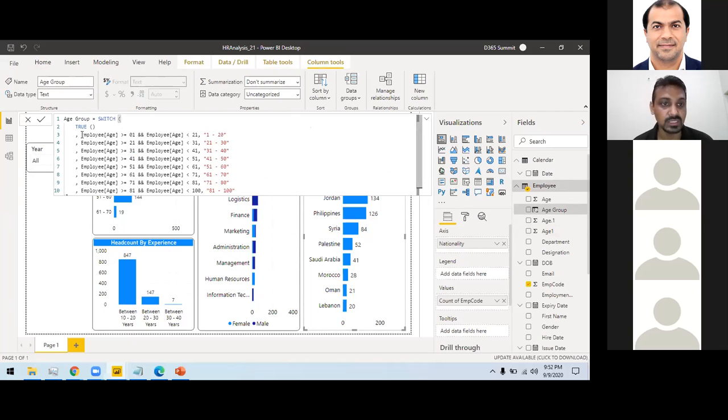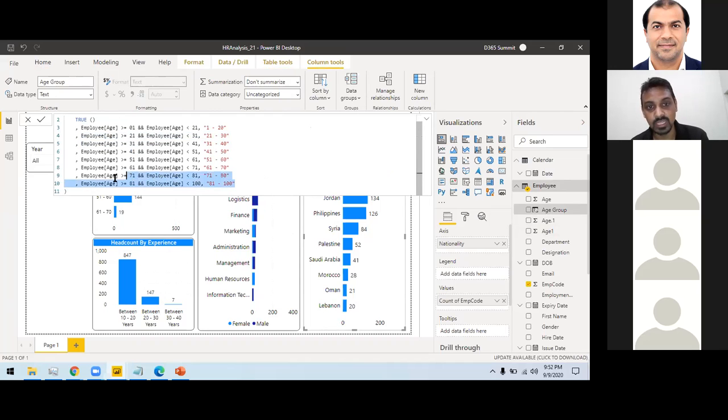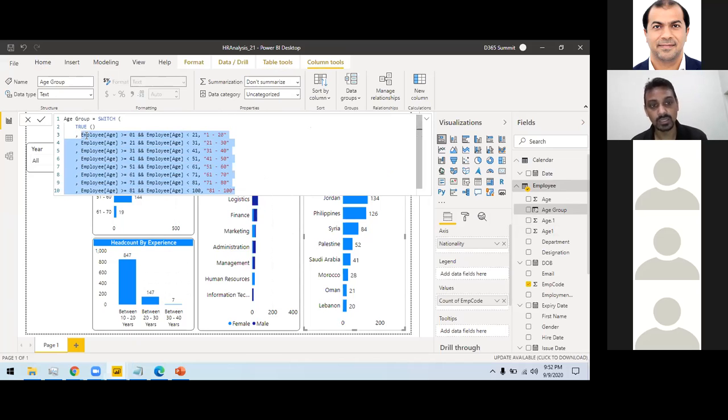This is a very easy statement, if you try to analyze or decode it. If employee age is greater than 1 and less than 21, then I'm assigning a value. I'm writing different cases for this, and for each case I'm writing a statement. It is similar to SQL or the Excel switch case statement. So you can write this statement into a measure as well, and I'm writing it here into a column.